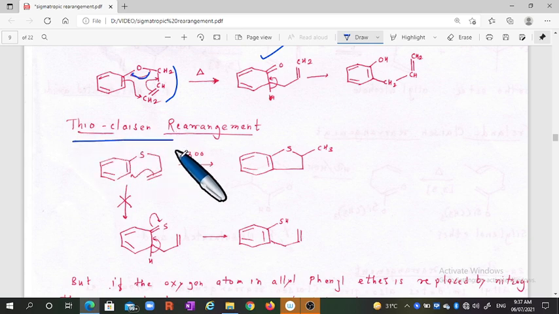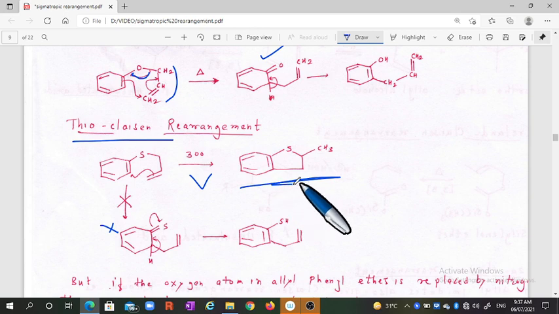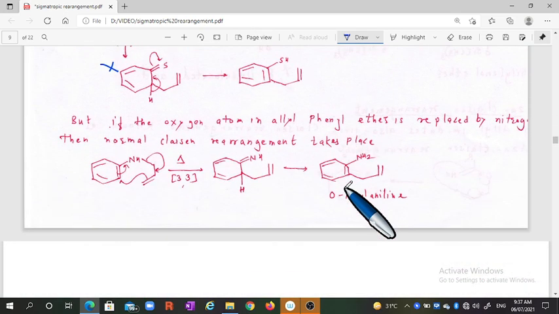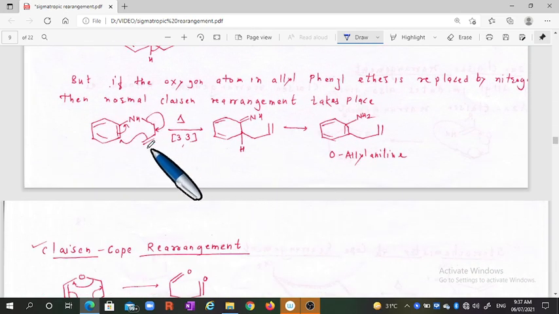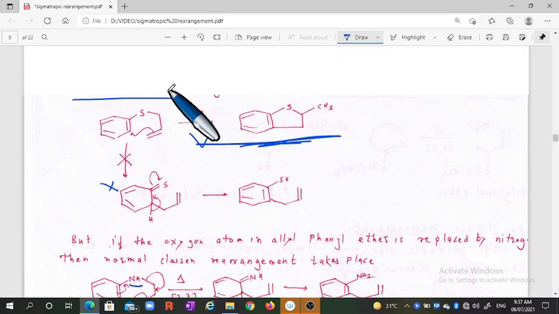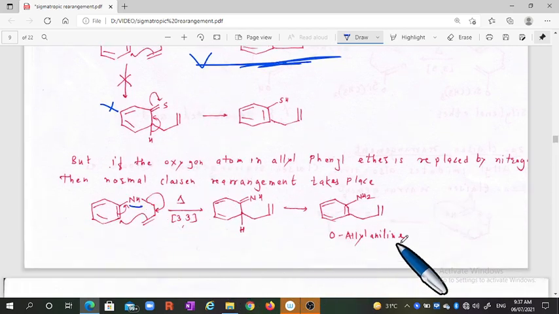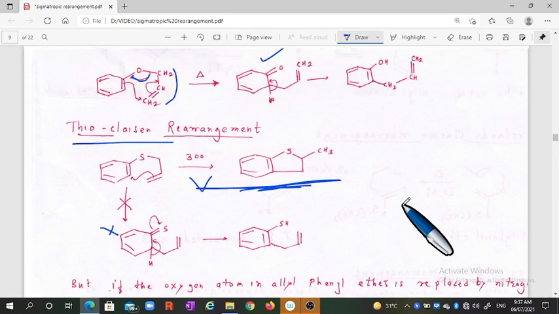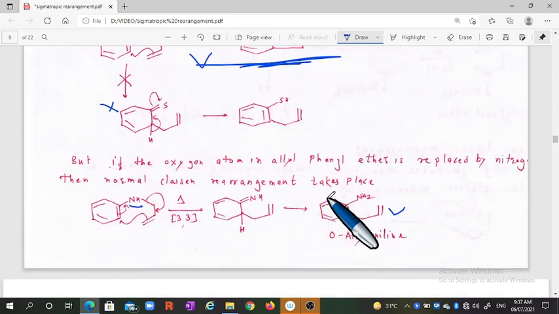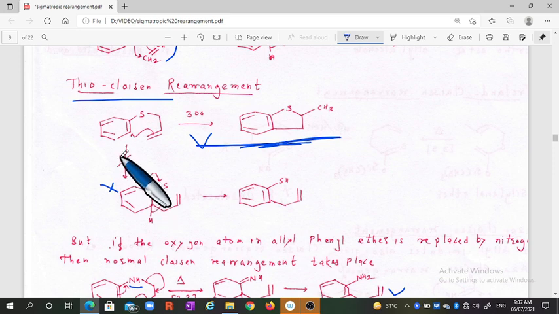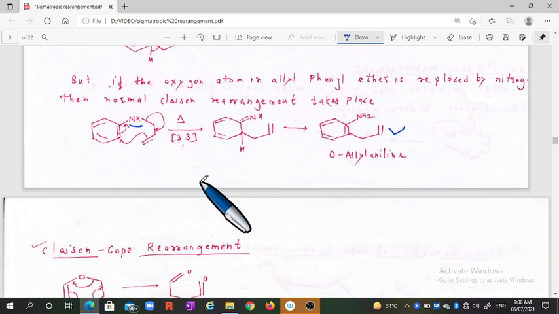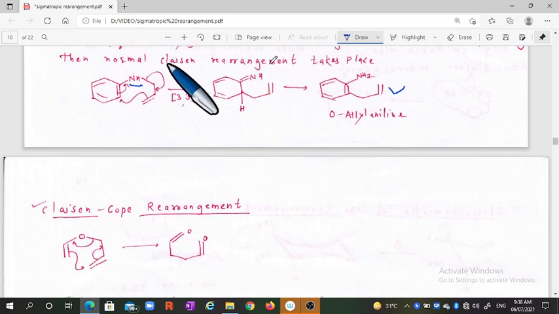This is a thio-Claisen rearrangement. It will not give that product, it gives this product. Now if there is nitrogen instead of sulfur, it will give our Claisen-like product. But if there is sulfur, it does not give the same Claisen product; that is the thio-Claisen rearrangement. Like that is the normal Claisen rearrangement.